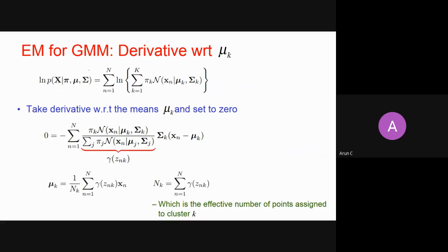So finally, if you take the derivative of this log likelihood function with respect to mu k, you will get this thing, and you put it equal to 0.